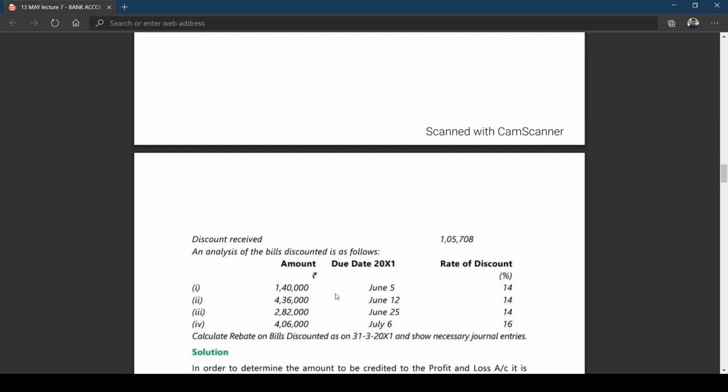Then this will be called closing rebate on bills discount.